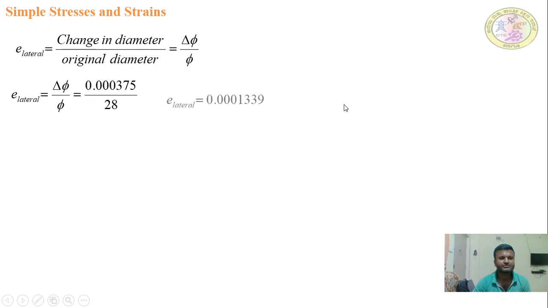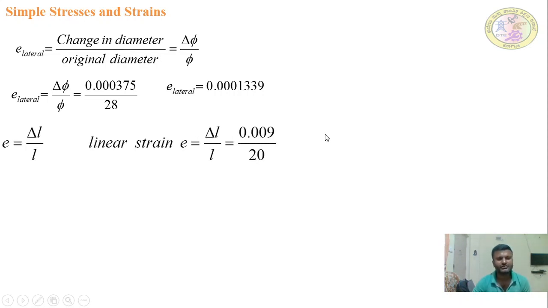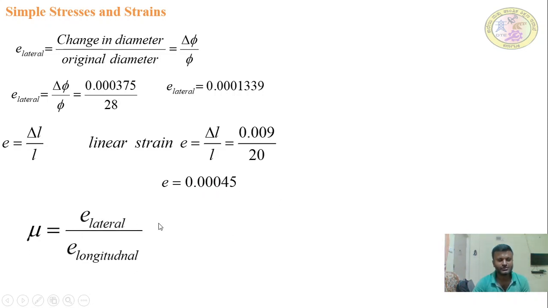First, E lateral, that is change in diameter divided by original diameter, which is equal to 0.0001339. E lateral is known. It is by using given data we are finding that. No more alterations are required to find the lateral strain and longitudinal strain. Linear strain or longitudinal strain, delta L by L, is equal to 0.09 divided by 20, which is equal to 0.00045.